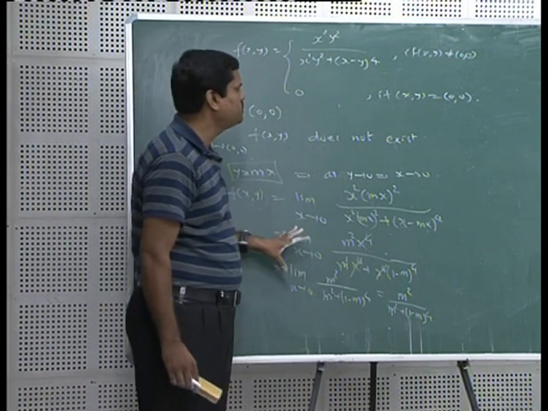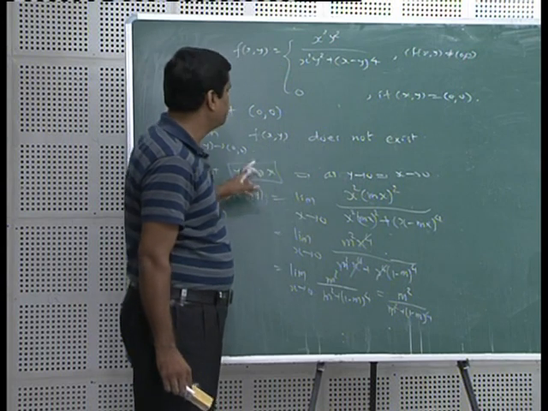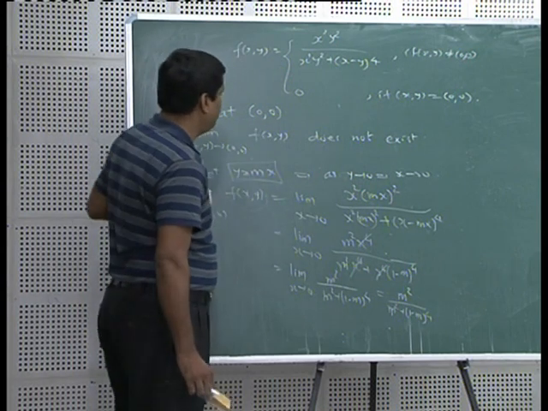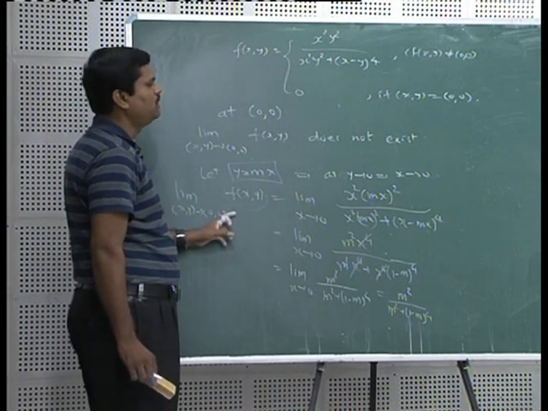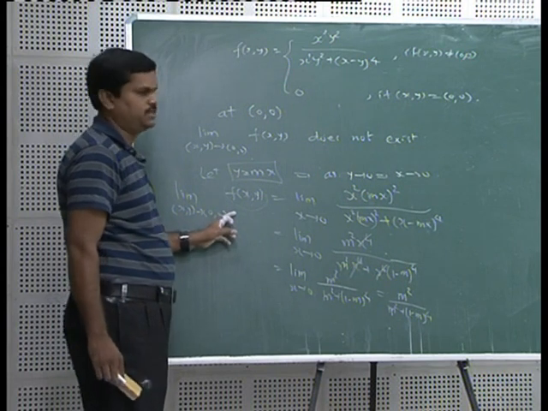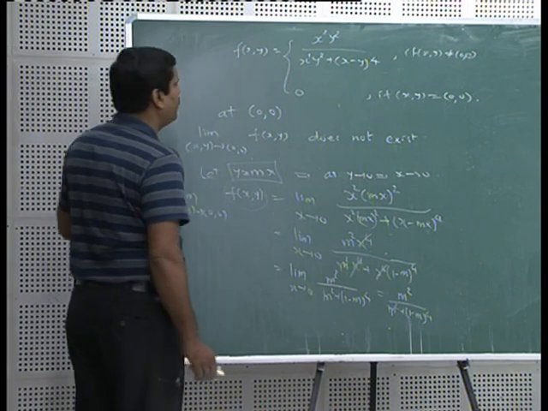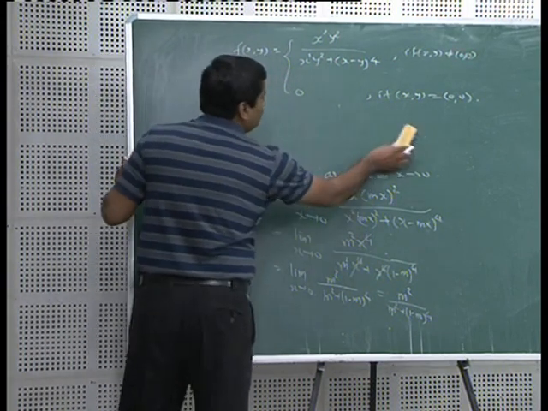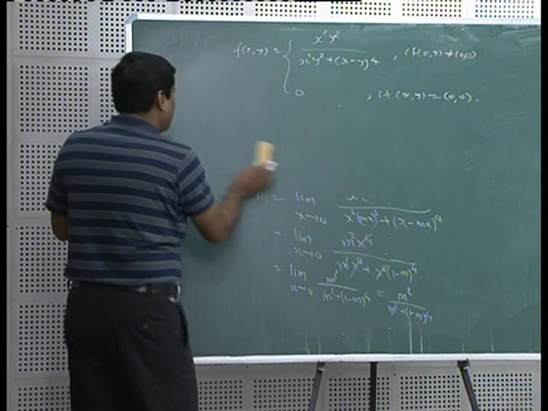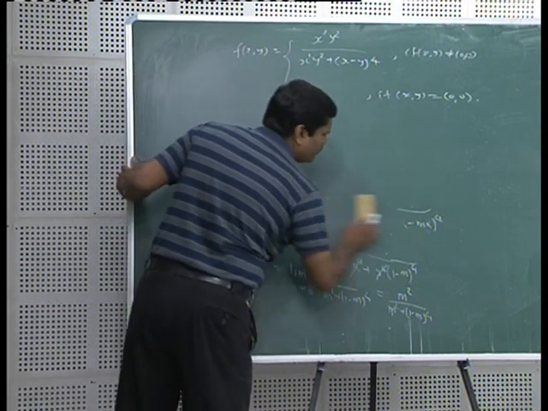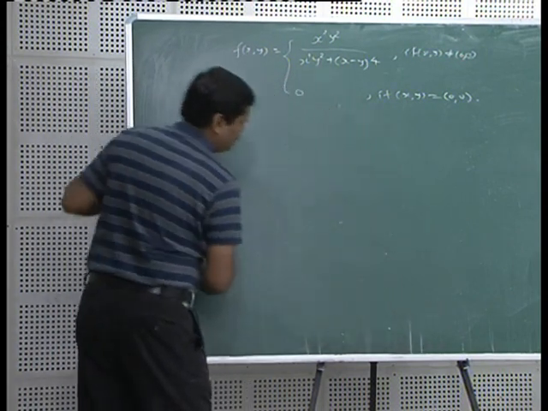So, what I have used is, first taken this path to show that this double limit x y tends to 0 0 of f of x comma y does not exist. Now, I will find the repeated limits of this function at the point 0 0. You will see that both the repeated limits exist and are equal, but still just now we have proved that this double limit does not exist.